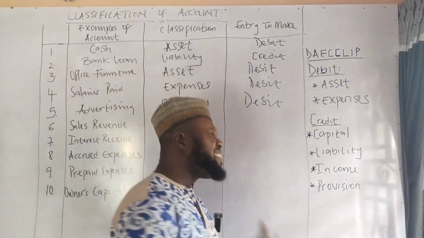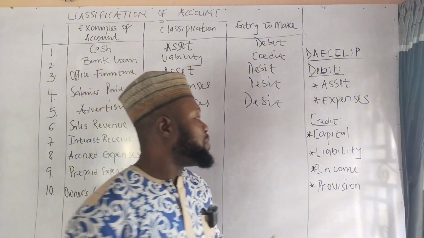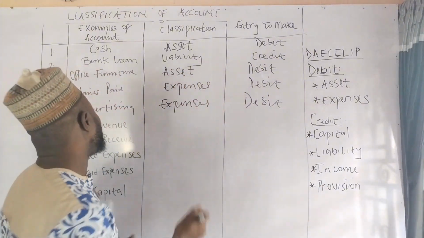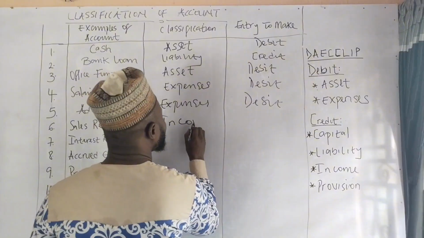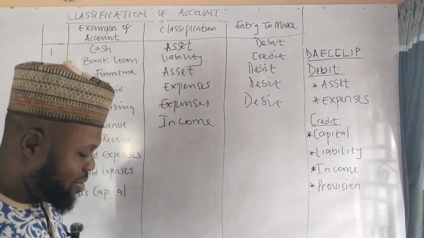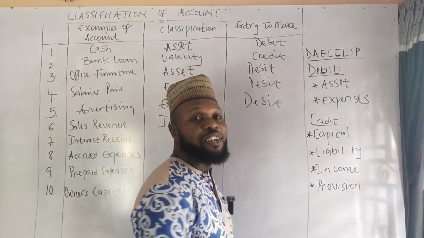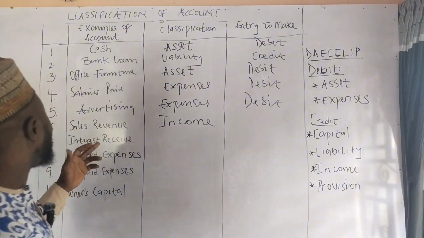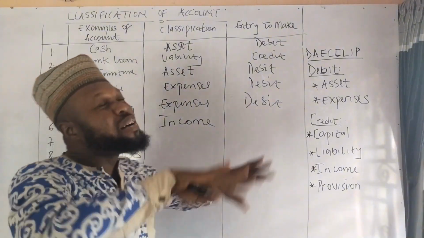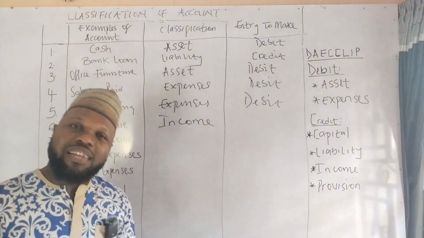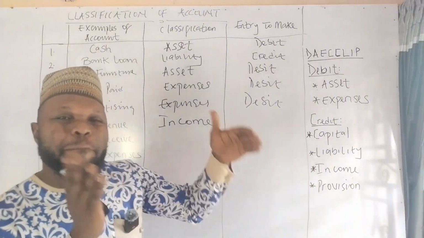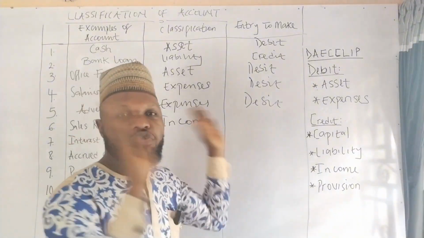Is it an income? Yes, sales revenue is an income. Why do I know that it is an income? Sales revenue is the amount of money that you realize from sales made on a particular good.